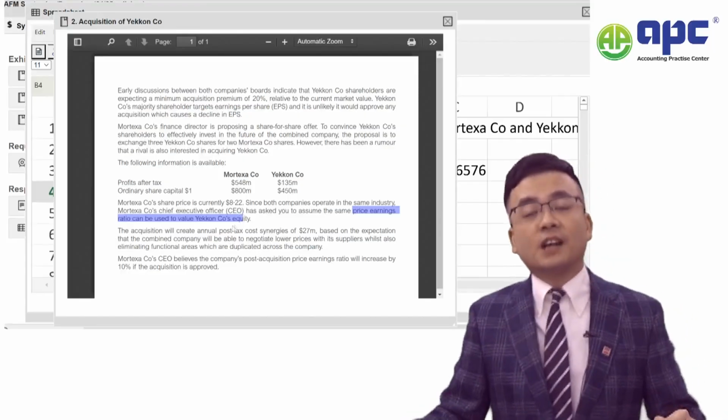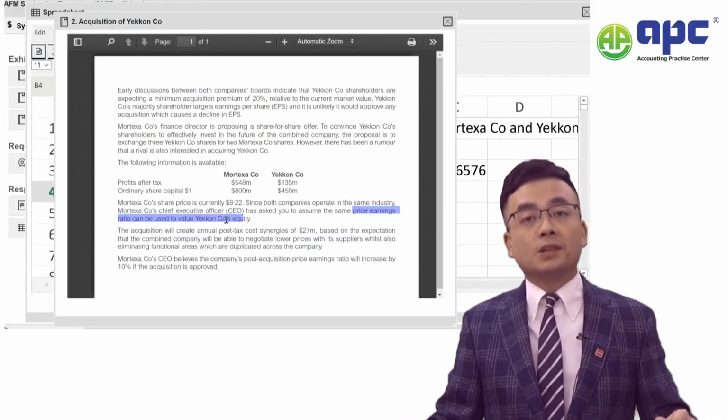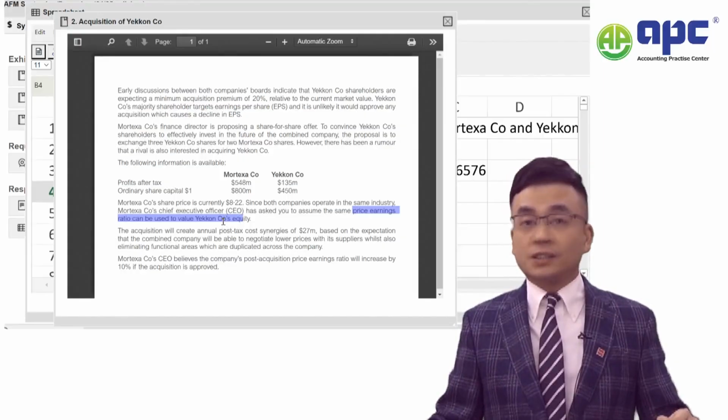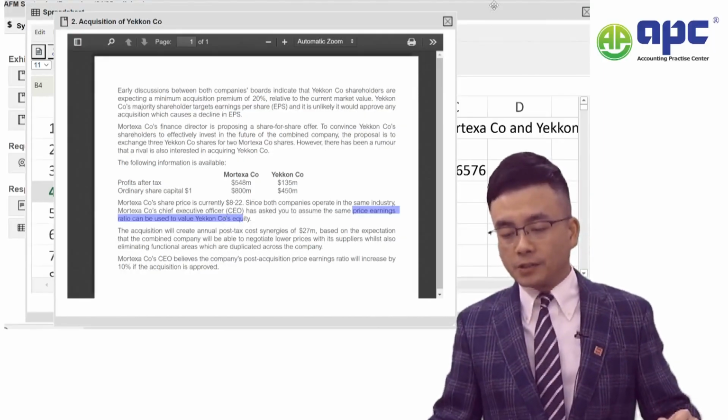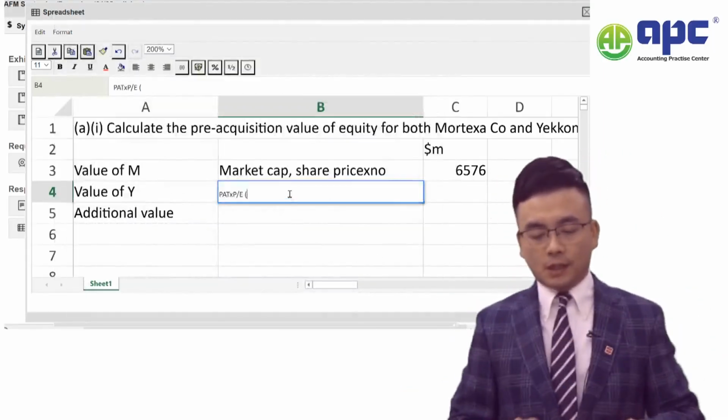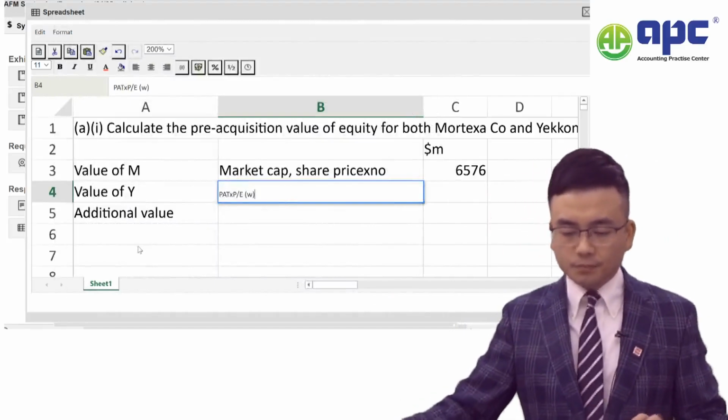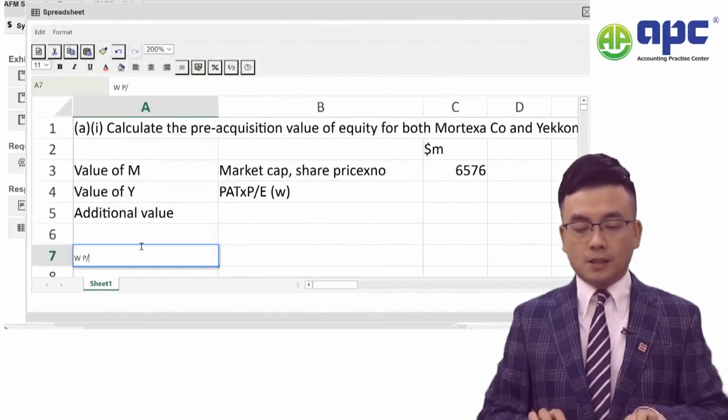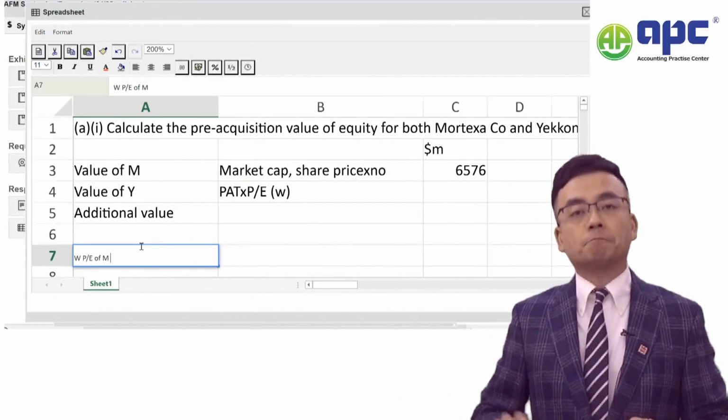So if this is the case, then we can calculate our company's PE as their PE. Okay, so let's start working for this. Working for a PE of the M company.